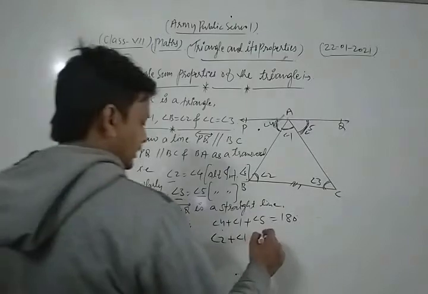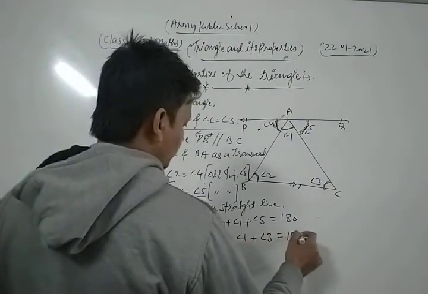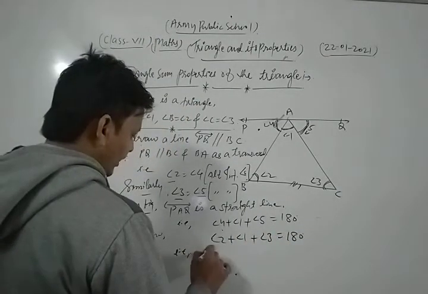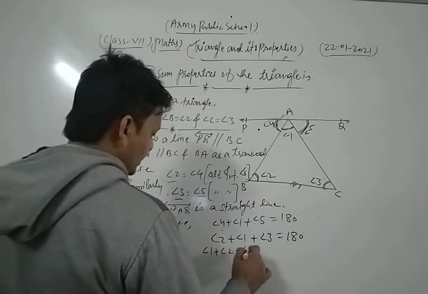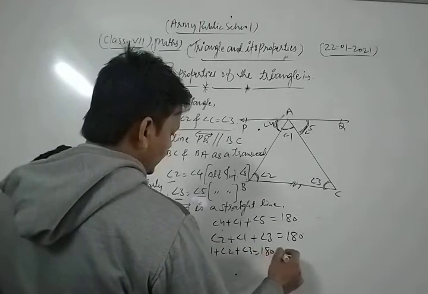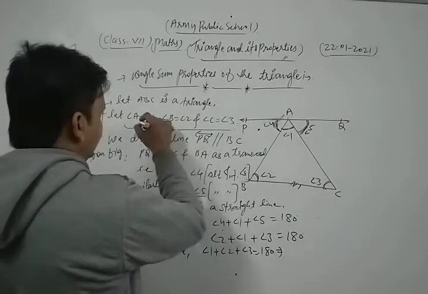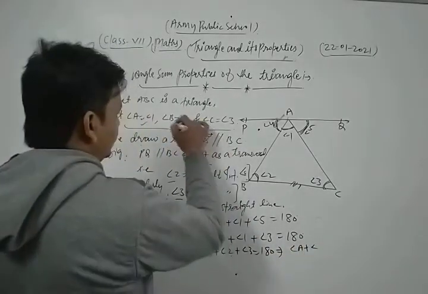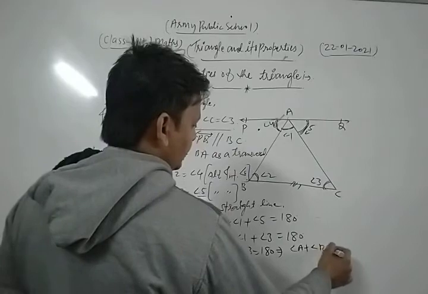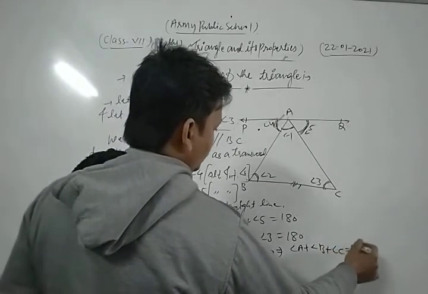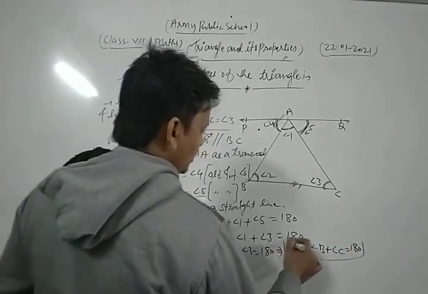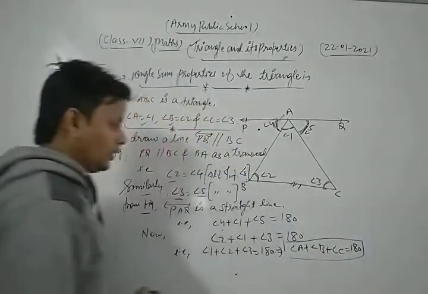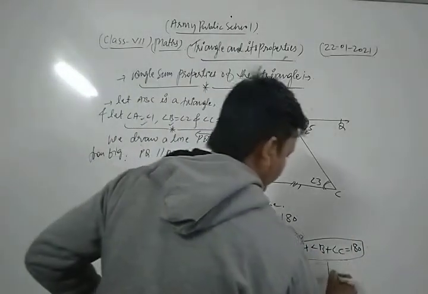That is, angle 1 plus angle 2 plus angle 3 is equal to 180. Taking angle 1 as angle A, angle 2 as angle B and angle 3 as angle C, angle A plus angle B plus angle C is equal to 180. Hence proved.